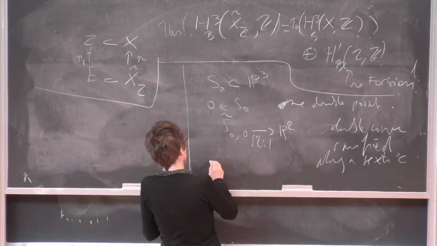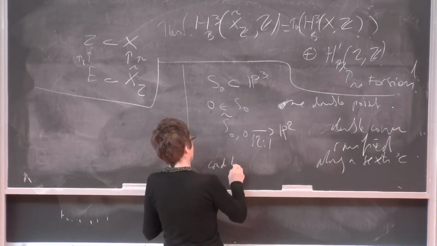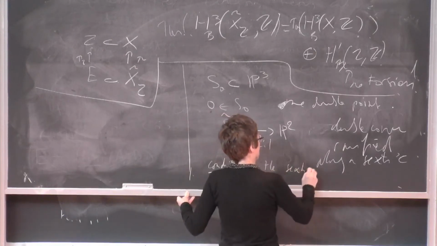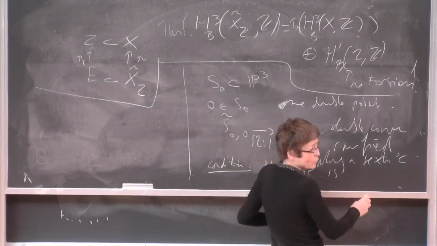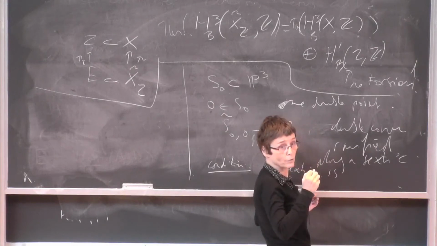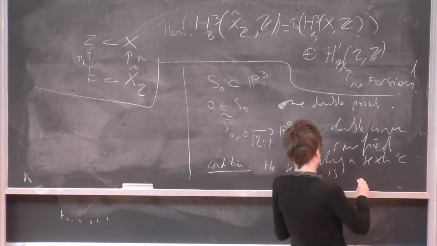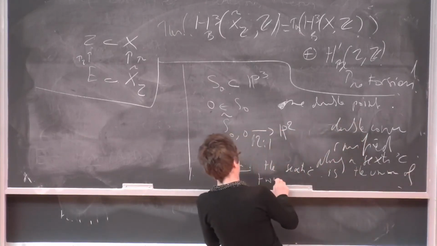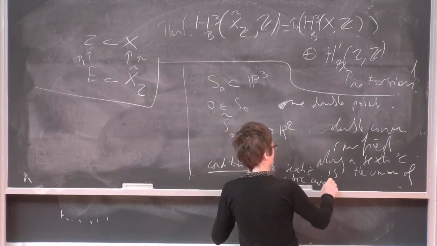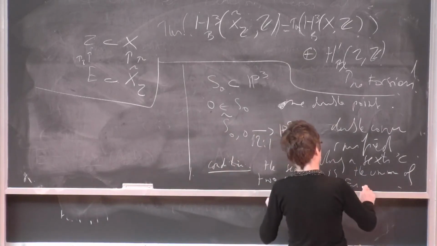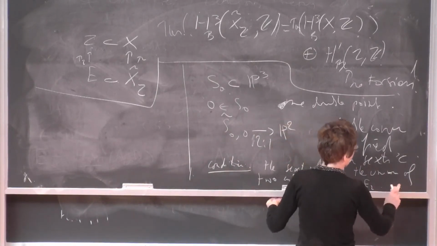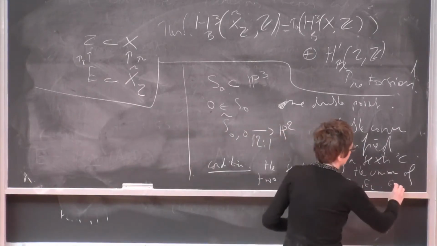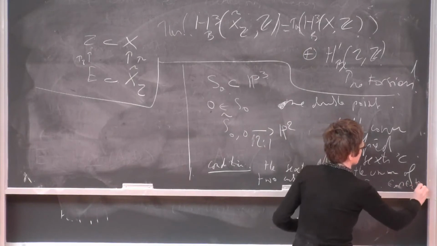So the condition is that the sextic is the union of two cubic curves meeting transversally at 9 points. And here you want that this intersection is transverse.